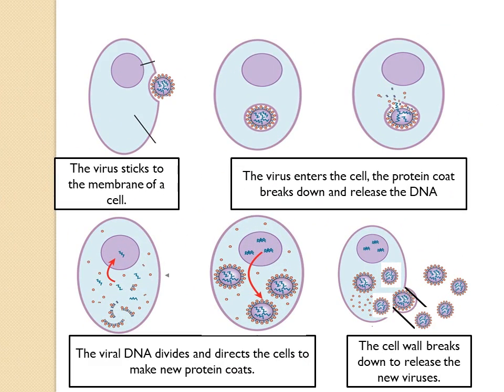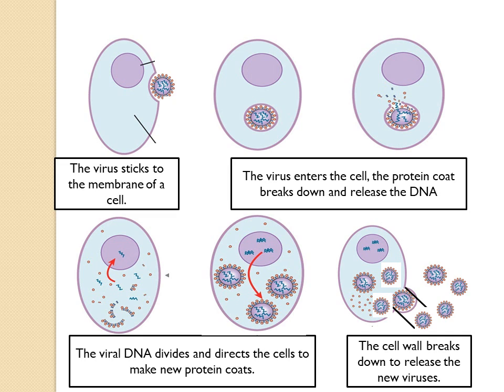This is the diagram that I told you about, and this is how a virus reproduces. Let's start from up in the left. The virus sticks to the membrane of a cell. Sticks where? To the membrane of a cell. You see it? This is the virus. It wants to enter the cell. In the other one, the virus now enters the cell.